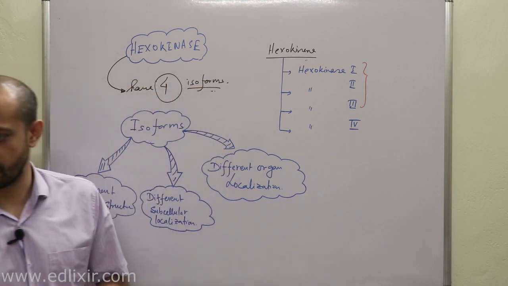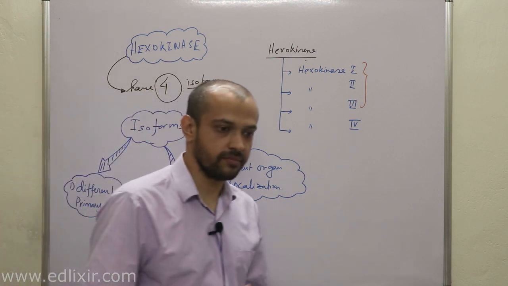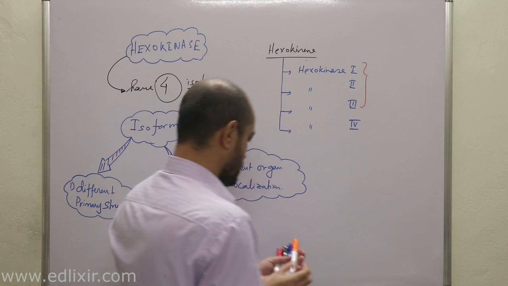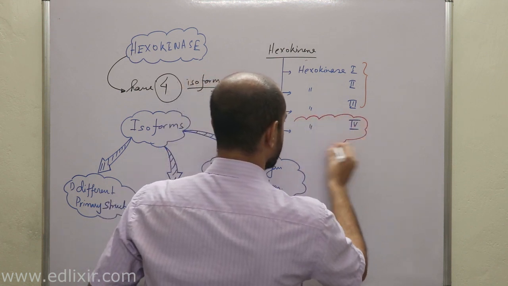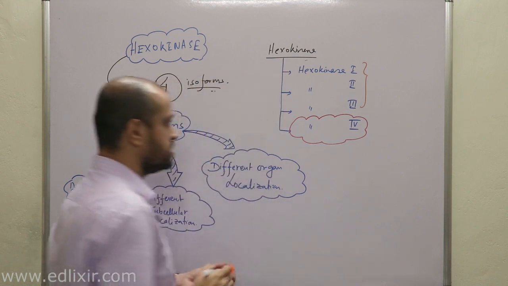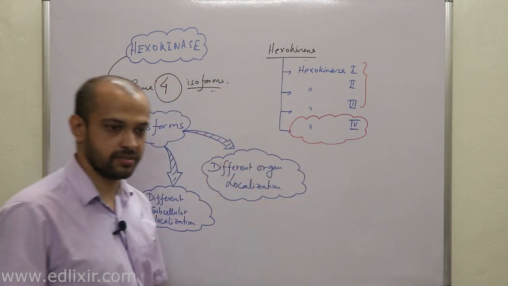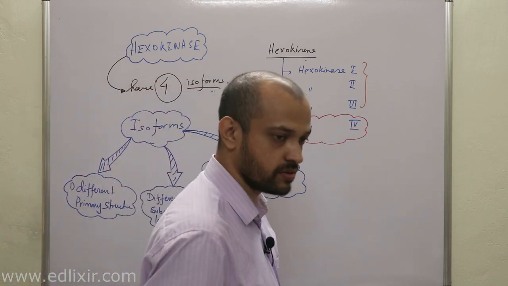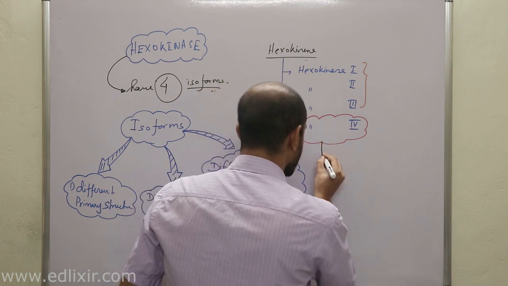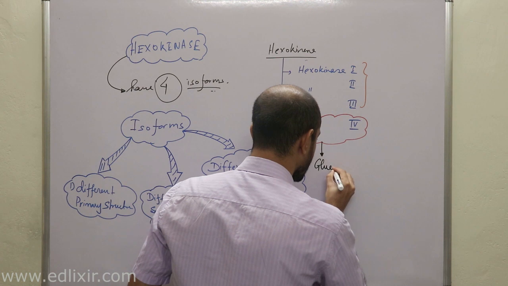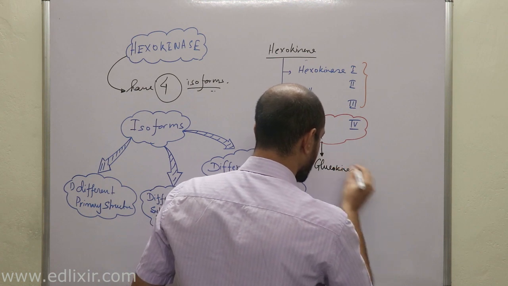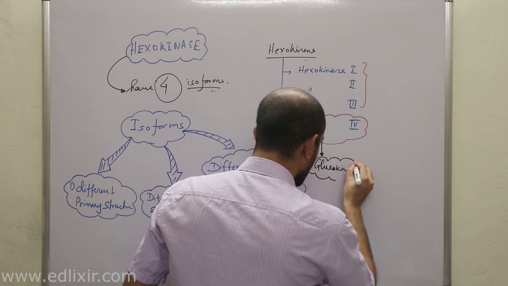Now a very important point here we need to understand is this: hexokinase 1, 2 and 3 actually are obverse and reverse of the same coin. That means they work similarly, no problem in that, clear? But this hexokinase 4 is actually going to give us some headaches. This hexokinase 4 is actually the tougher nut. Why, you know? Because this hexokinase 4 is also known by the name of glucokinase.